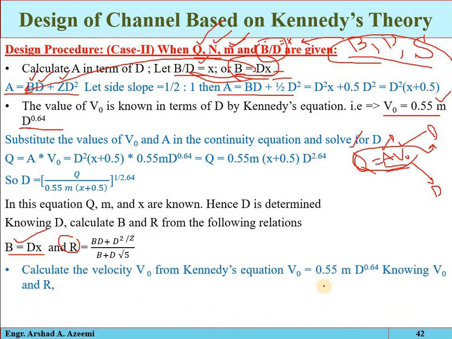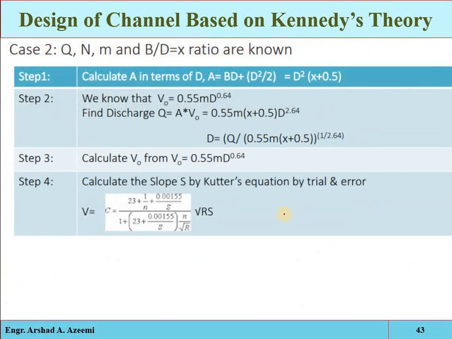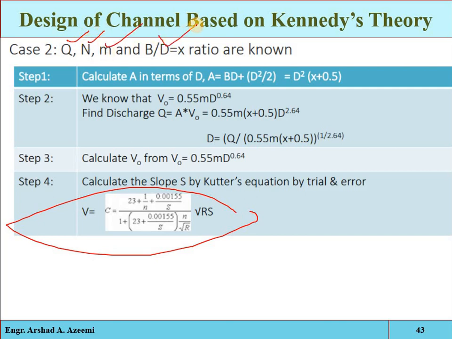Then we can also calculate the velocity, meaning again determine the critical velocity, because that was in terms of D, and determine the slope. Now in this condition, this velocity will be your actual velocity. So by putting that in this equation, you will get the slope. Q is given, N is given, M is given, B/D ratio is given. So just calculate the area and B and velocity in terms of D.